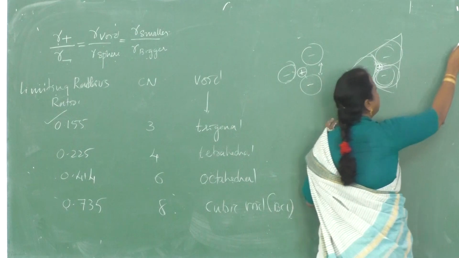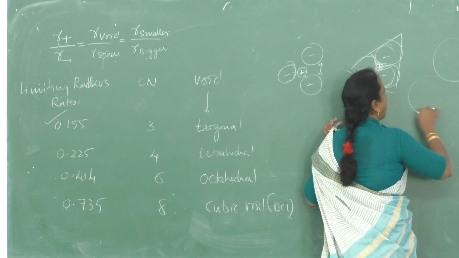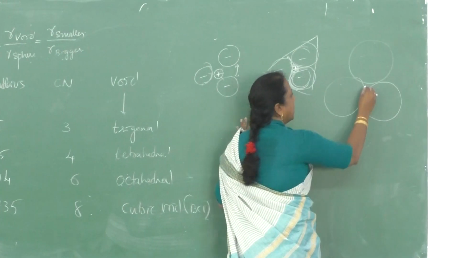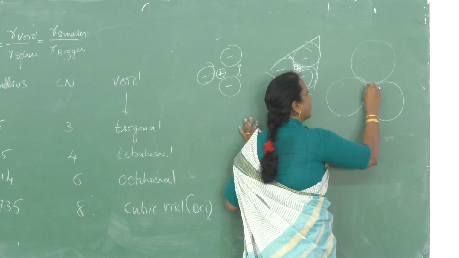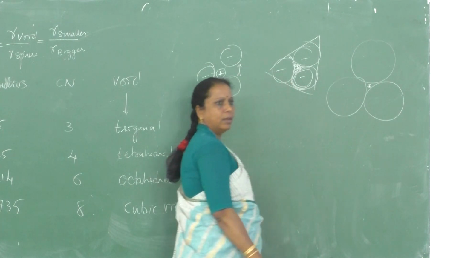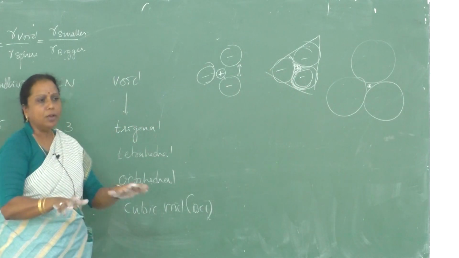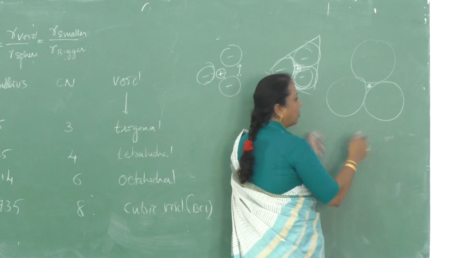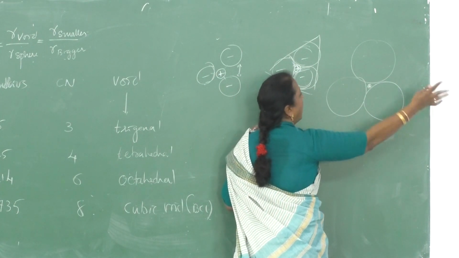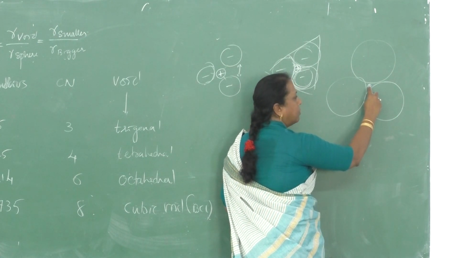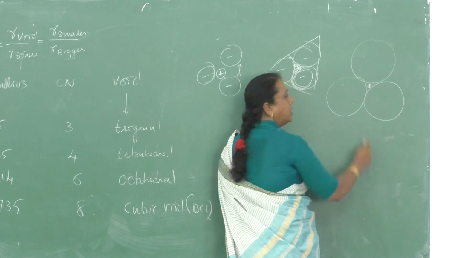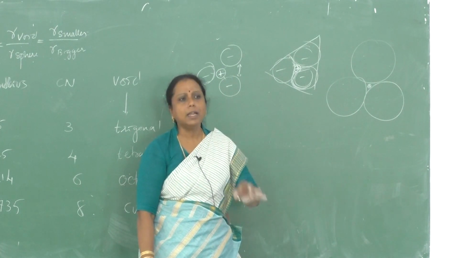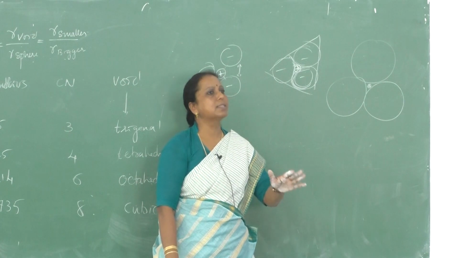Okay. If there is a further increase in the size of the anion, anion size increases, and there is a small cation like this. Because of repulsion, the anions move apart and there is no force of attraction between the cation and anion. If there is no force of attraction between the cation and anion, that ionic compound does not exist.